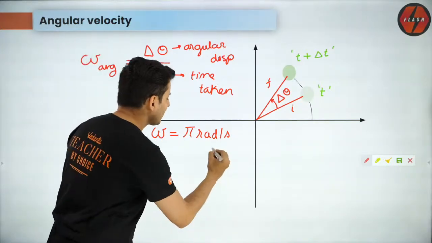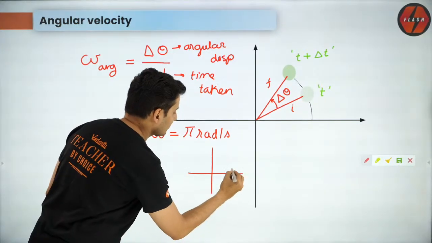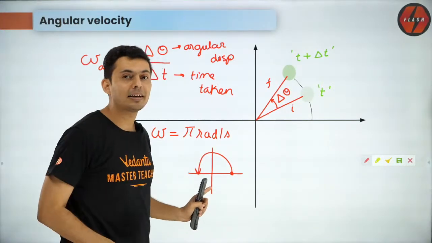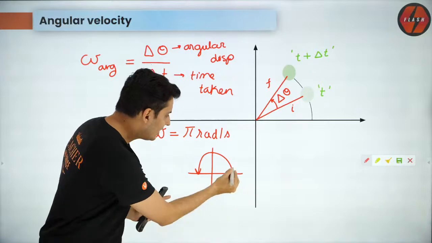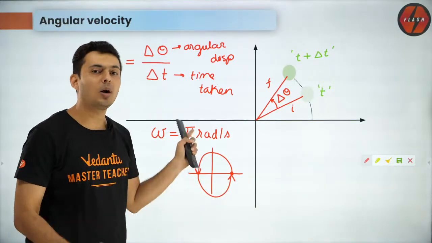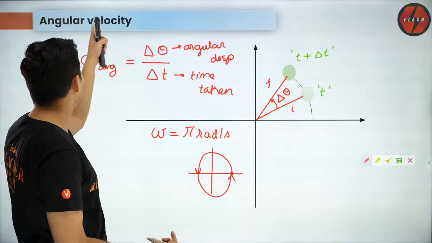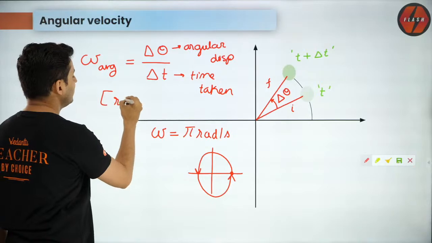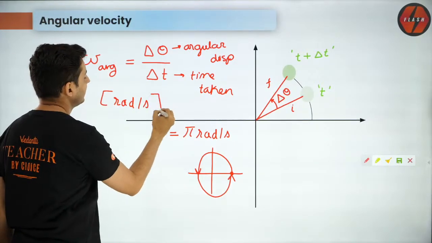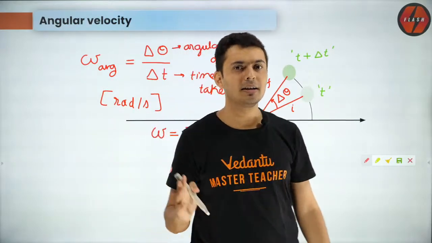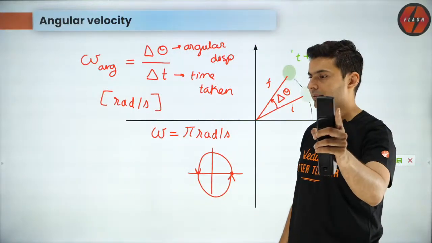What does it mean? It means that the particle has moved pi radians, which is how much? 180 degrees in 1 second. So if you wait for 2 seconds, it would have completed one entire circular motion. That's what omega means. Omega, or angular velocity, is nothing but how much angle you cover per unit time. Generally we specify it in radians per second and not degrees per second, unless specified otherwise.